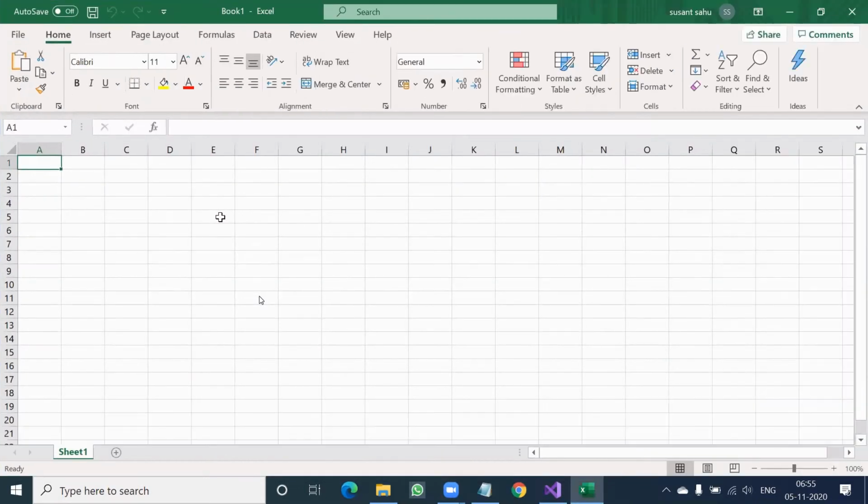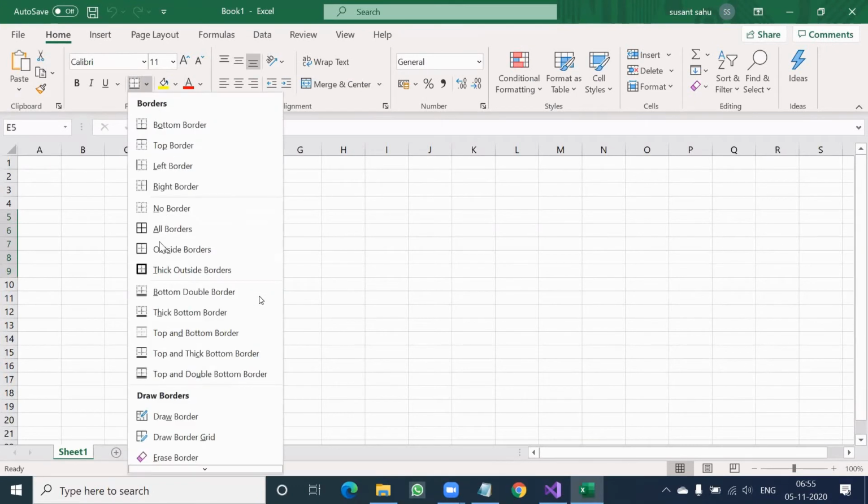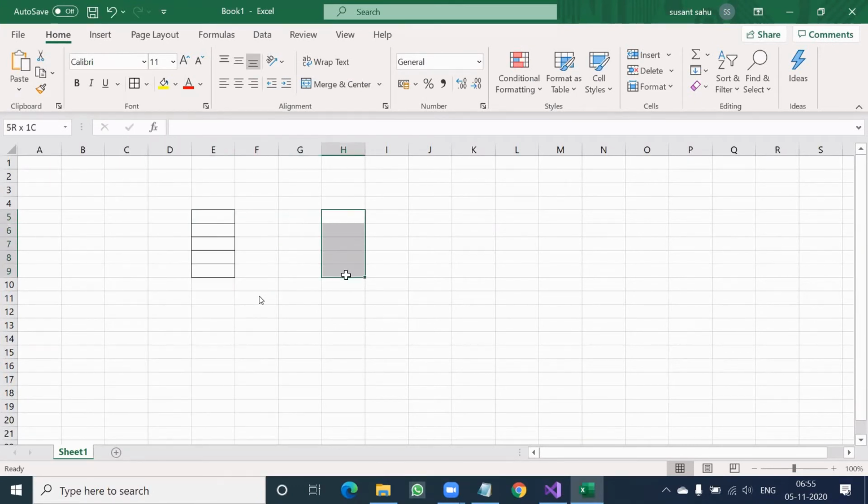Suppose I have an array like this, and I have a collection like this. Suppose this is my array ARR, and this is my collection ARR LST, array list. Here I have some values, and here also I have some values. I deleted this 54 here.